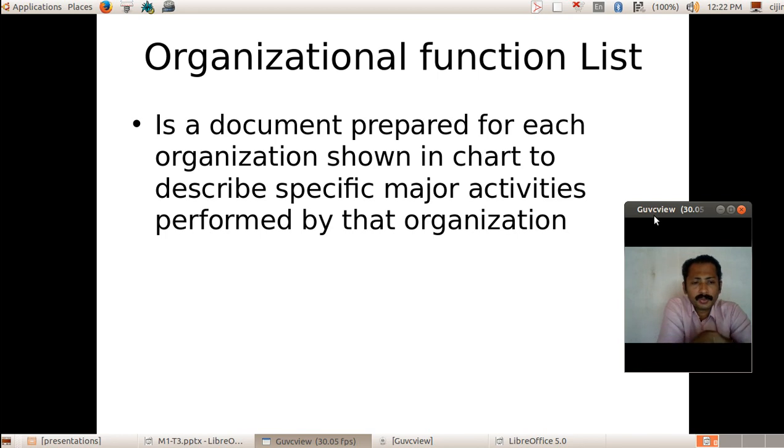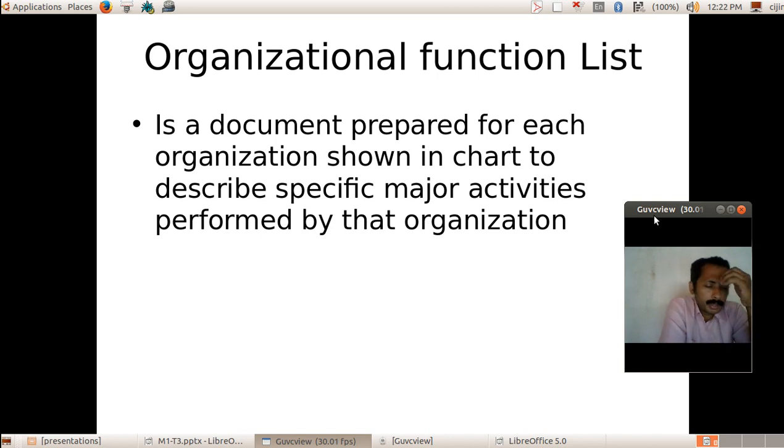So we have two things: one is the organization chart, another is the organizational function list. Both should be implemented in order to understand the operations of the organization.